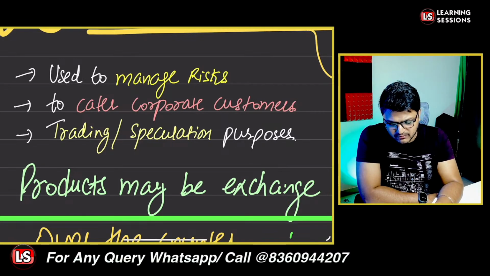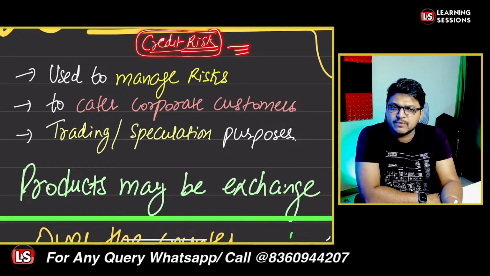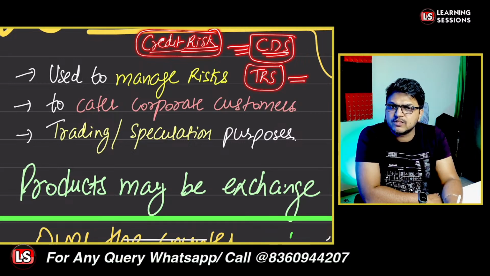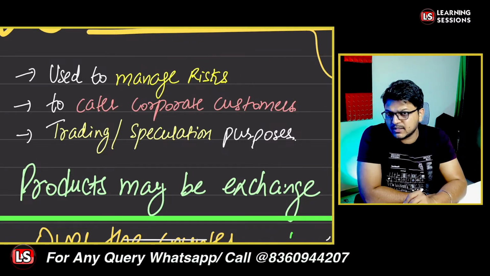And also in the case of credit risk, in the previous module we have already read that we can use credit risk mitigants, that is, credit derivatives can be used. Like we read about the CDS, the credit default swap, the TRS, the total return swap, and the CLN, the credit linked note. Those all were derivatives. That's the first thing it can be used for.